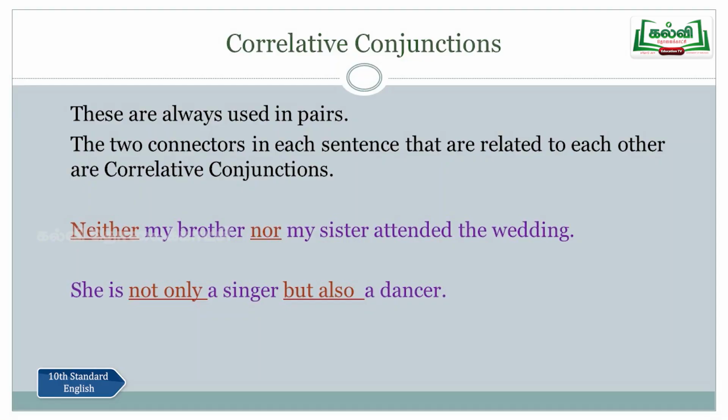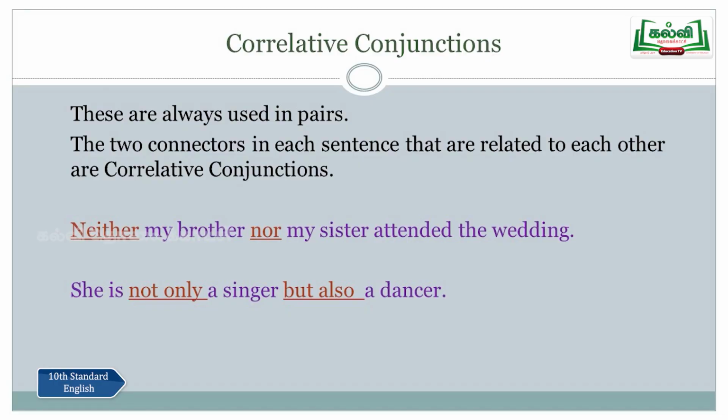Neither nor. It is a structure. It is always used together, right? And they are always used in pairs. So neither my brother nor my sister attended the wedding. That means my brother didn't attend the wedding, and my sister didn't attend the wedding. So neither nor is an example for the correlative conjunction here.